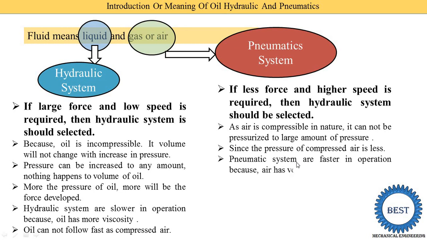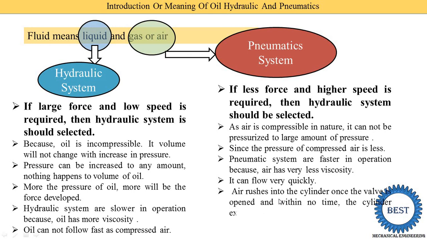pneumatic systems are faster in operation because air has a very low viscosity. With low viscosity, it flows with very high speeds, so its operation is also faster, whereas the hydraulic system is at low speed. Air can flow very quickly because its viscosity is less, and it moves with higher velocities. Air rushes into the cylinders when the valve is opened, and within no time the cylinder is extended. When we open the outlet valve, the air quickly moves and fills the cylinders. It is a quick process.